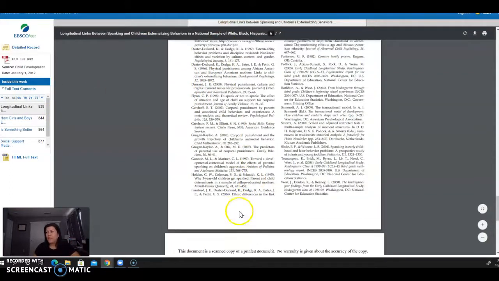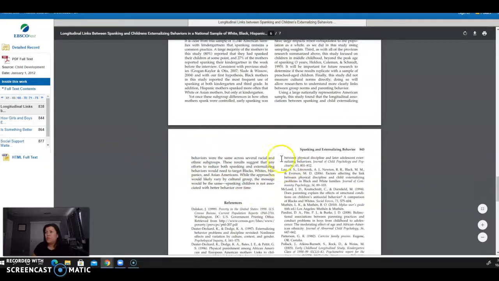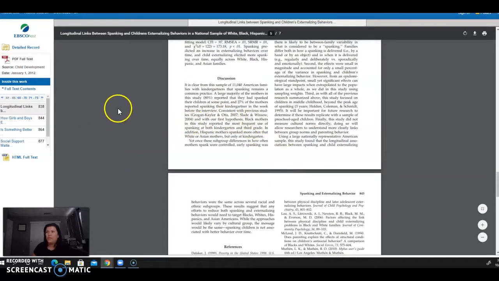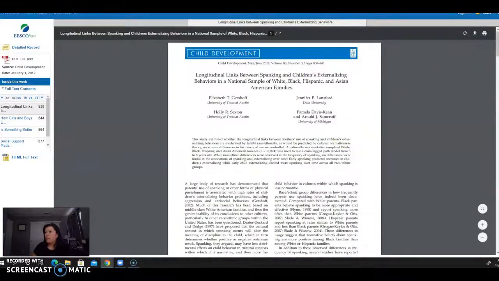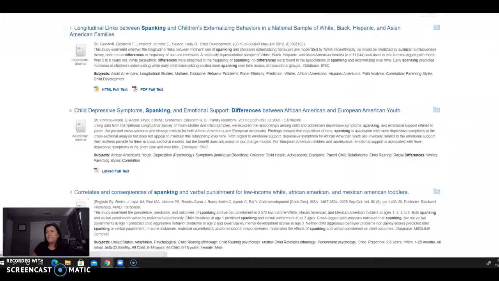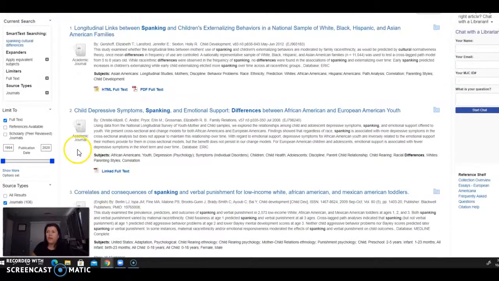Make sure that you have at least 2 of these, or just make sure that you look at the required number of academic journal articles that I'm asking you to include in the essay. Make sure that you go back in and you have these specific types of sources. Let me scroll back up. Again, notice it looks very different than the CQ Researcher. Let me go back. And there are others. Again, it'll tell you here that they're academic journals, so they're articles from academic journals.